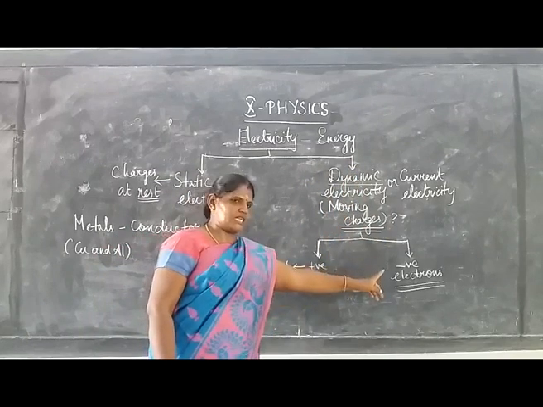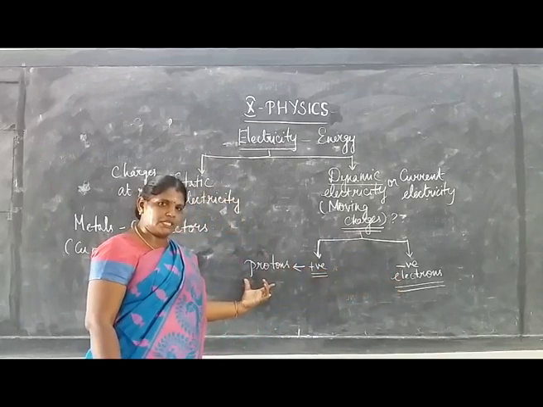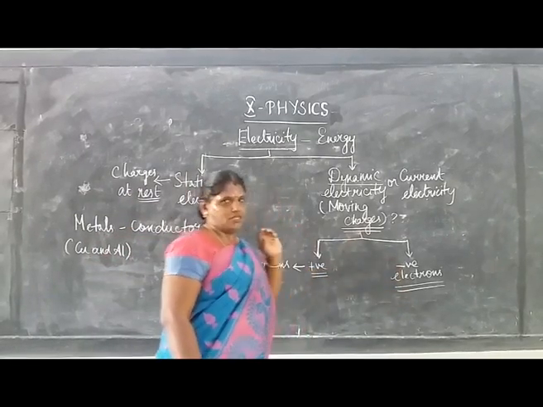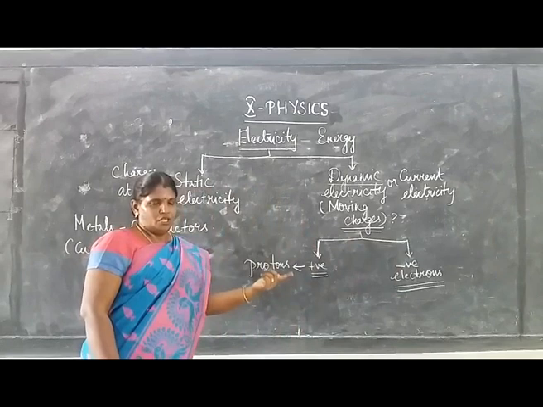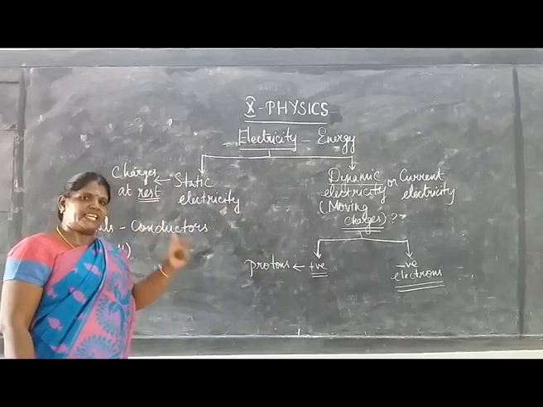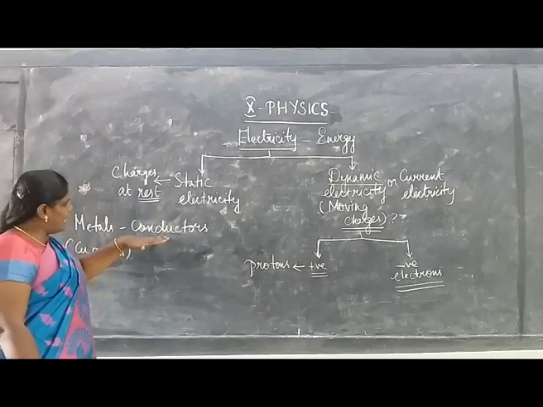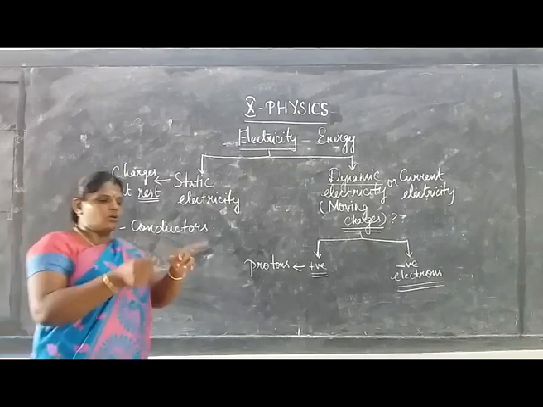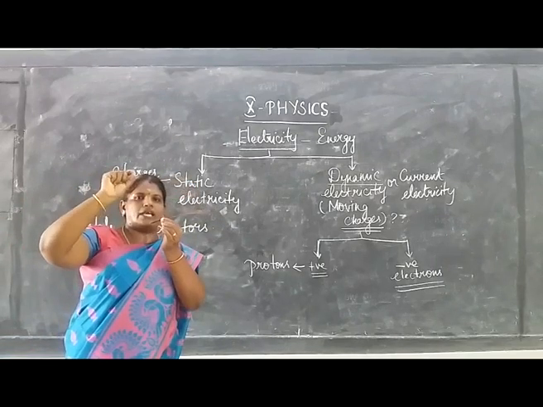There are two types of charges, positive and negative. The positive charges are carried by the subatomic particles called protons, and the negative charges are carried by the subatomic particles called electrons. In metals, most of the electrons can move freely, so they conduct electricity easily. The substances which conduct electricity easily are called good conductors of electricity. Examples of good conductors are copper and aluminum.